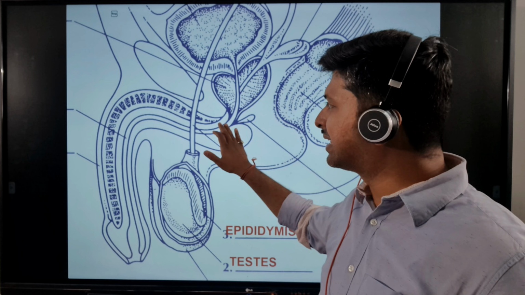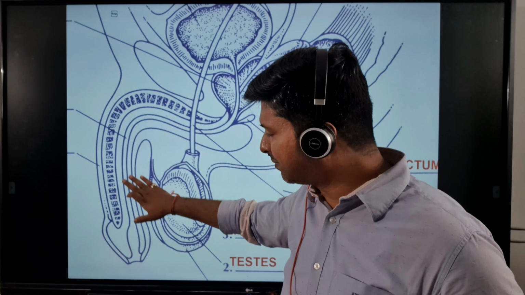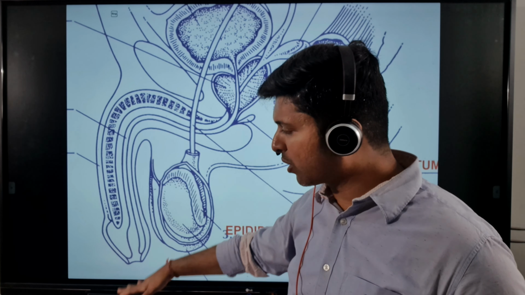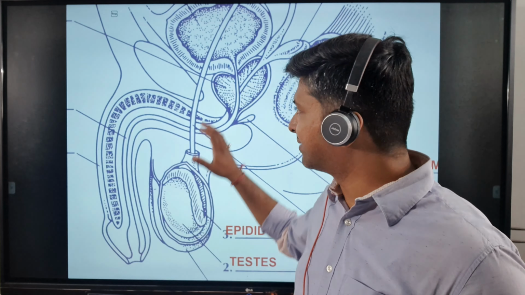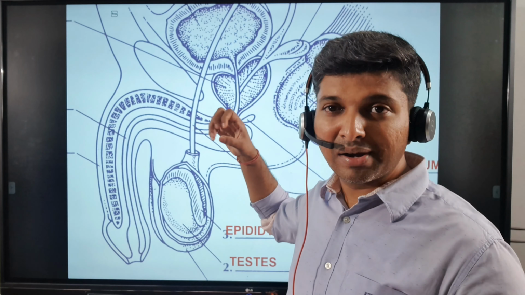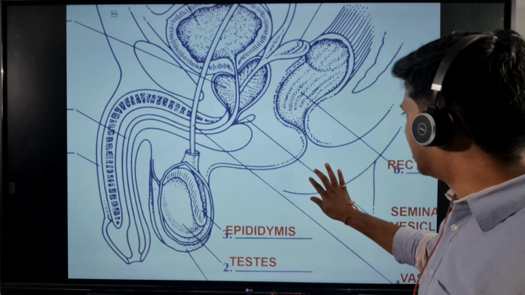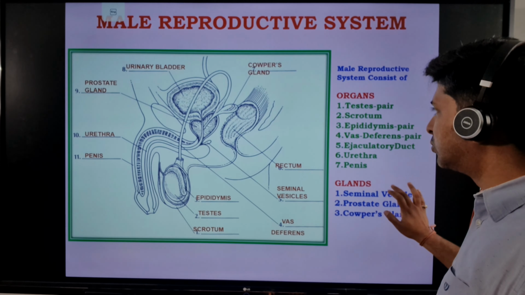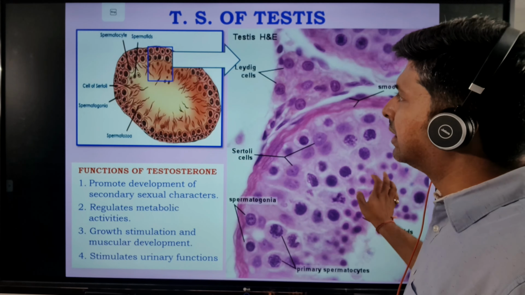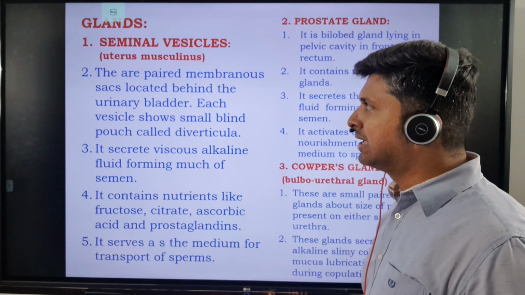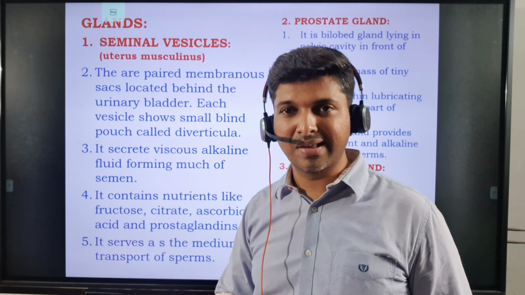Okay, so this is the urethra. It is going to travel through the copulatory organ, male copulatory organ, and push the urine outside. And meanwhile, it's also having the ejaculatory duct, which will push the sperms towards the outside. Let's zoom out and get back to the slide on which we were. We were here, ejaculatory duct and urethra. This is done. Now we are moving on to the glands, seminal vesicles.